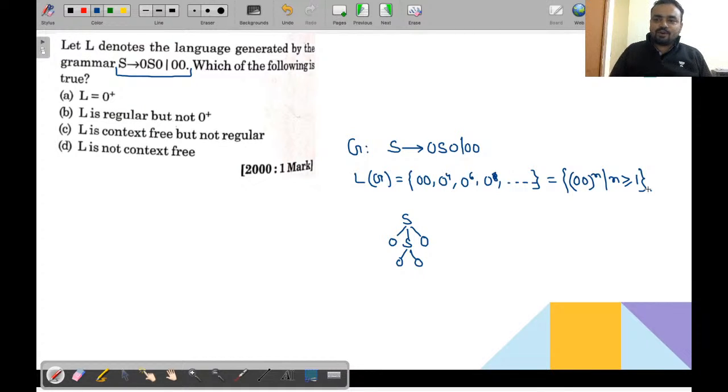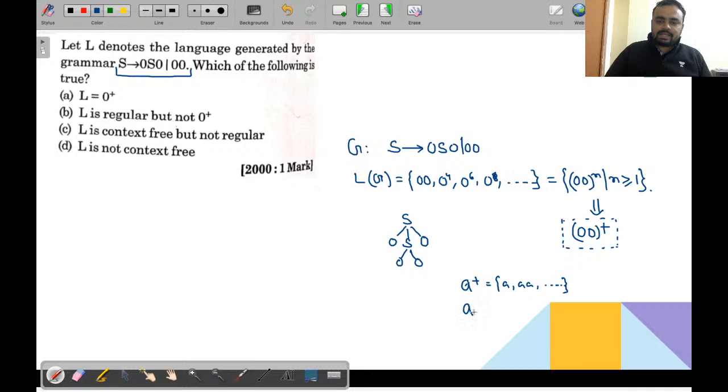Fine. Or in the second way, you can write (00) to the power plus, because this is the representation of a regular expression. And already I have taught you that whenever I write a plus, it will contain a, double a, triple a and so on.